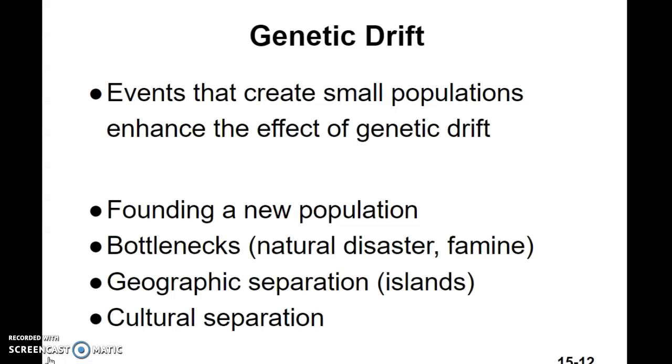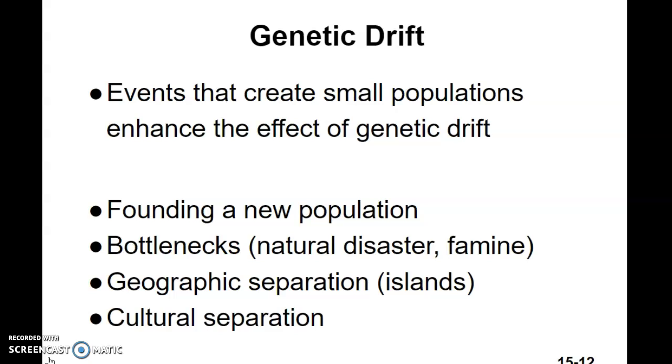There's what's known as founding a new population, often known as founder syndrome. So you've got a small population that finds a new place to live, and they're interbreeding because you only have a small population to breed with, and then they increase in number, and they have a lot of the same genes, and they have a lot of the same genetic disorders as well.